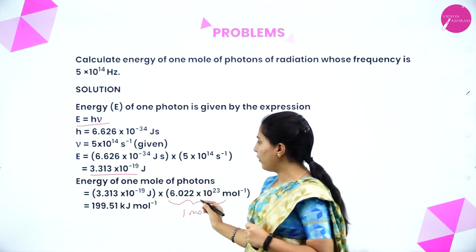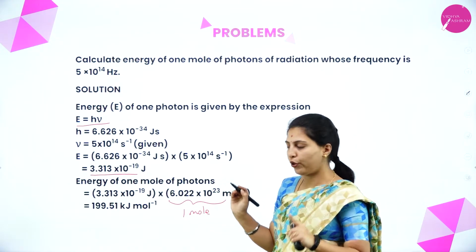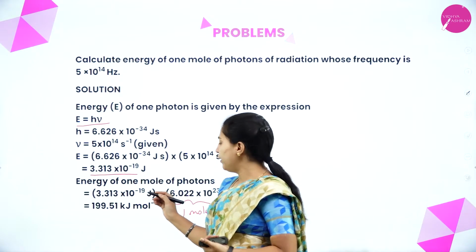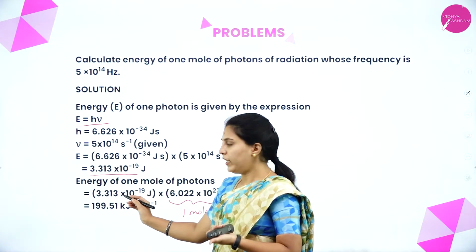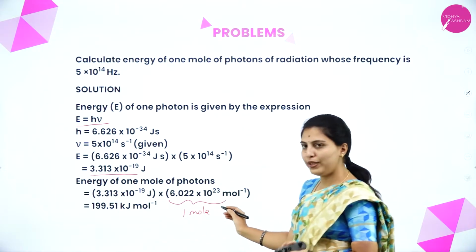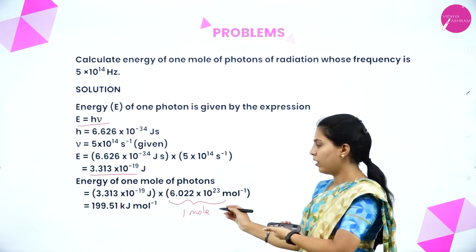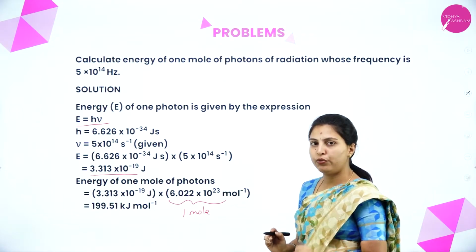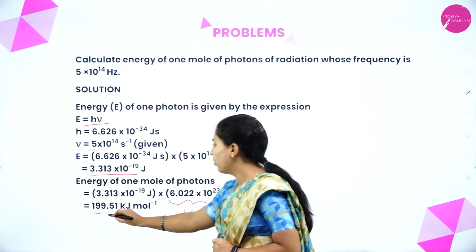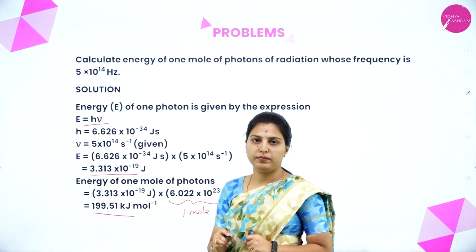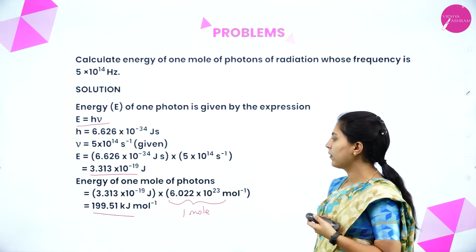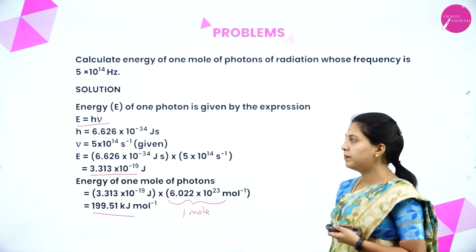They have asked for 1 mole of photons, so we multiply the energy by one mole of photons, and we get 199.51 kilojoule per mole. This is a simple problem.